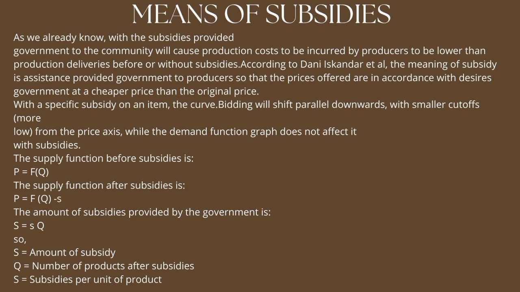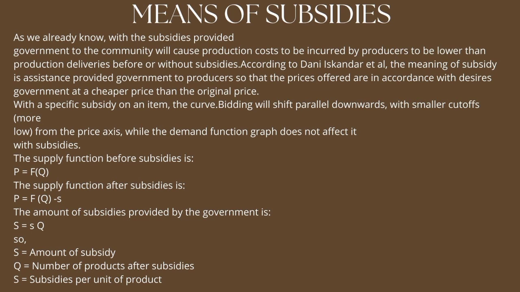According to Jeniussy et al., the meaning of subsidy is assistance provided by the government to producers so that the prices offered are in accordance with the government's desires, at a cheaper price than the original price. With a specific subsidy on an item, the supply curve will shift parallel downwards with a smaller intercept on the price axis, while the demand function graph is not affected by subsidies.